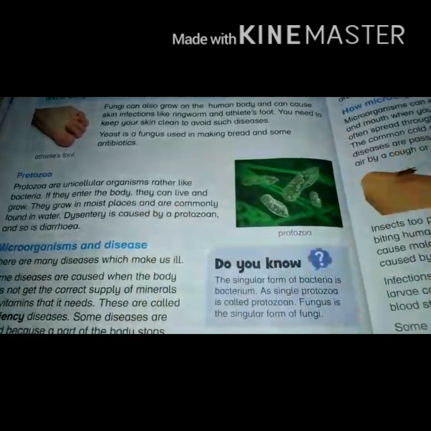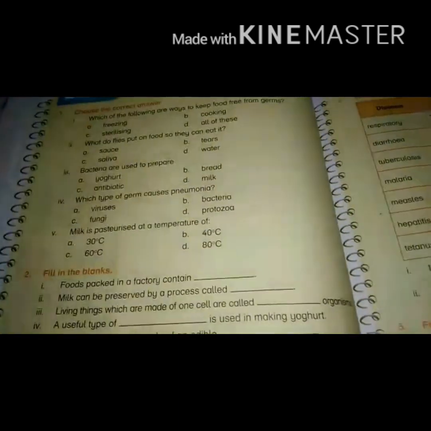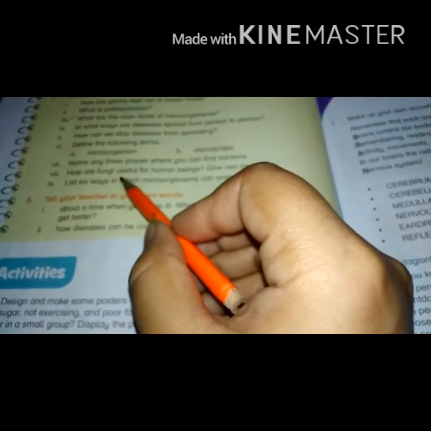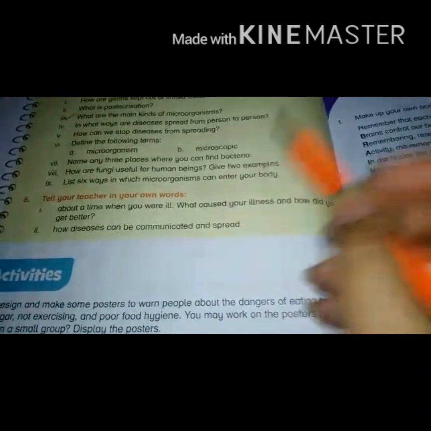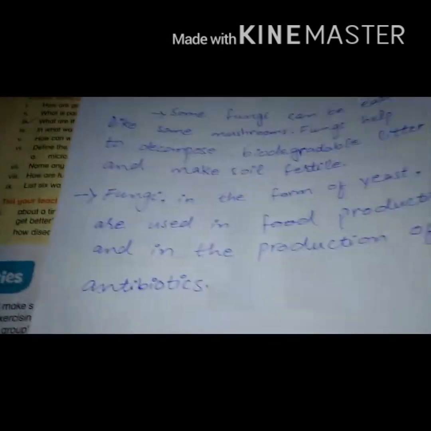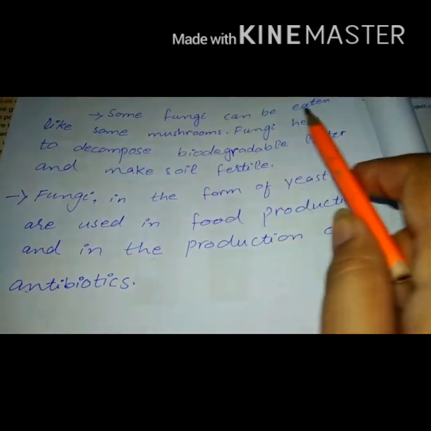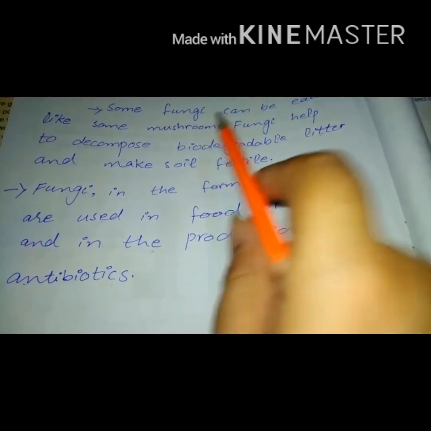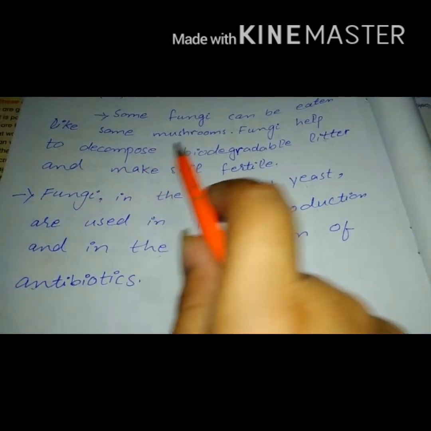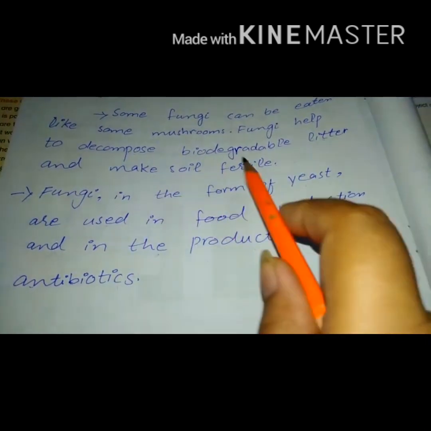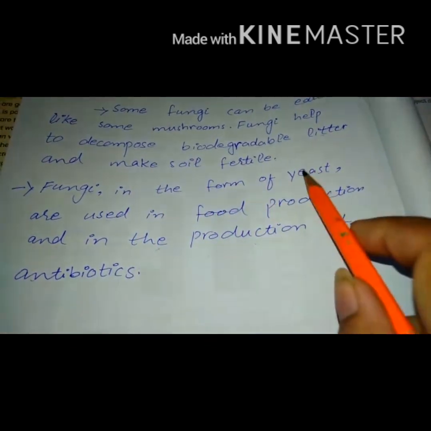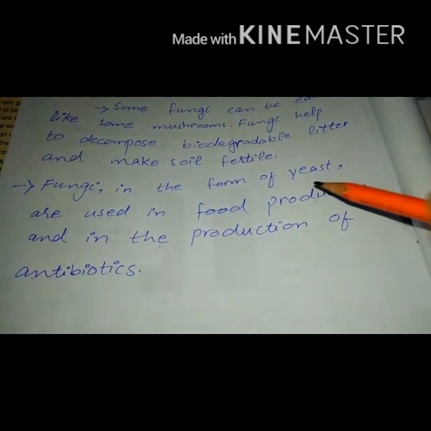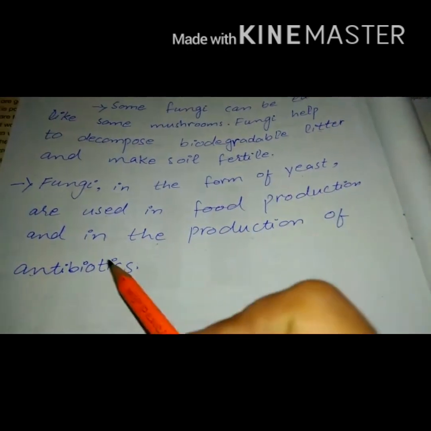Now we will discuss an exercise question that is related to this topic. Question number 7, part 8. How are fungi useful for human beings? Give 2 examples. Basically, some fungi can be eaten like some mushrooms, because some mushrooms are poisonous. Fungi help to decompose biodegradable litter and make soil fertile. Fungi in the form of yeast are used in food production. For example, we use yeast in the making of bread and in the production of antibiotics.